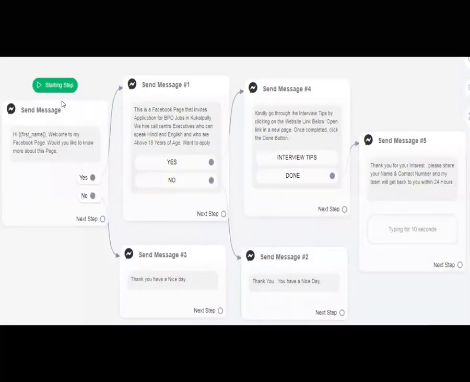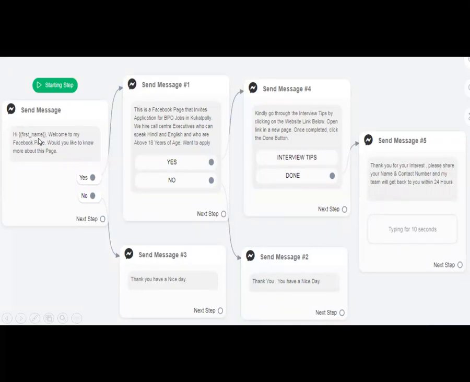So let's see, this is a starting step. Hi, first name. In case you are visiting my Freshers Jobs in Kukatpally page, it will address you: Hi, so-and-so name, welcome to my Facebook page. Would you like to know about this page? If you say yes, then automatically it will direct to this message.